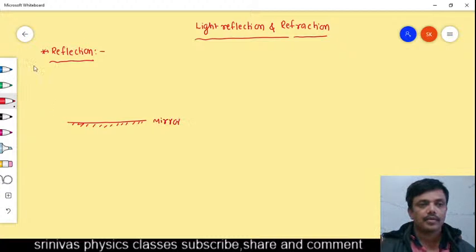This is the normal drawn to a certain point P. Normal drawn means it is a line that makes 90 degrees with the surface.